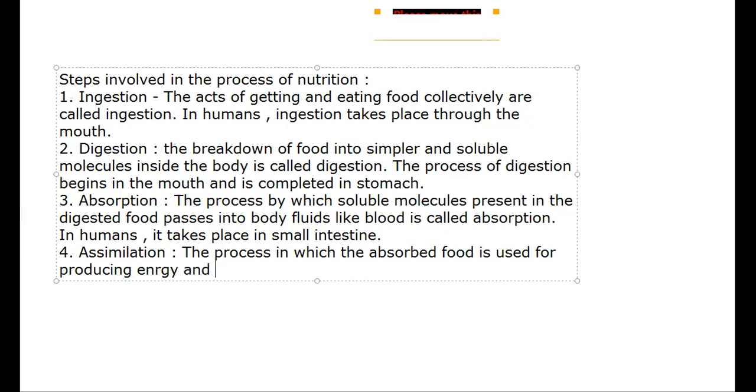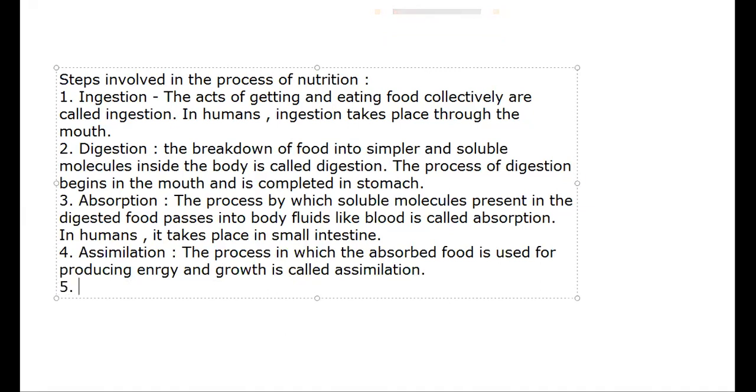Used for producing energy and growth is called assimilation. Then last but not the least, that is egestion.